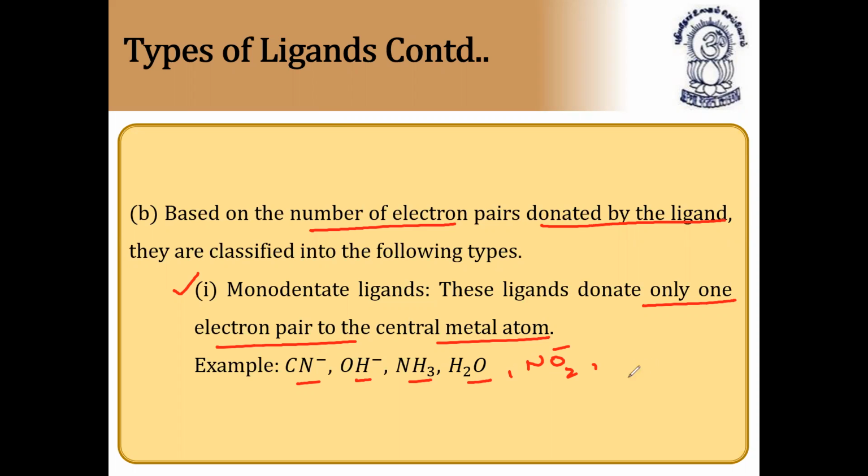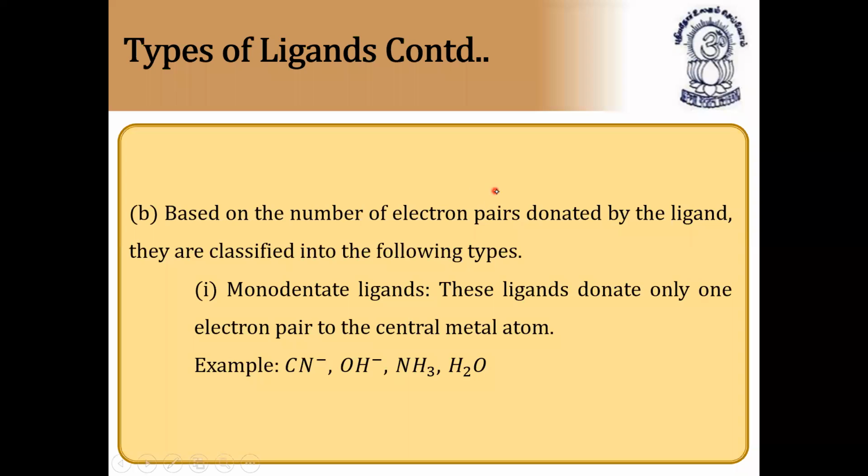CN minus we have already done. Ammonia and water are neutral unidentate ligands. Monodentate ligands can be neutral, positive, or negative. If they donate only one electron pair to the central metal atom, they are called monodentate ligands. Ammonia and water are neutral monodentate ligands. Please note down these changes. Next, continuation.